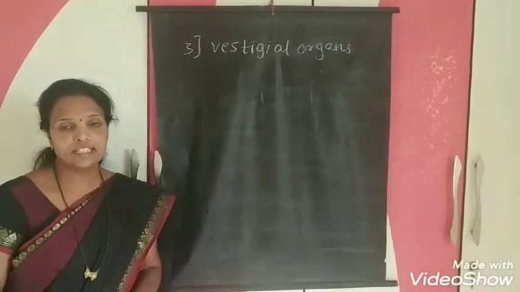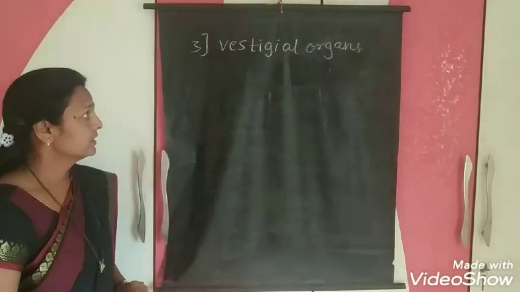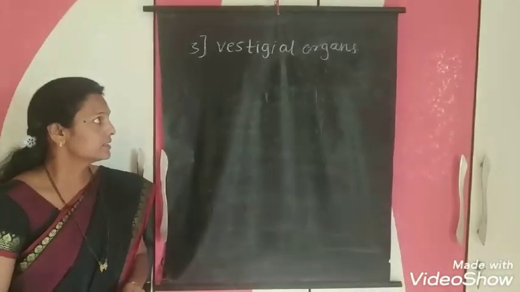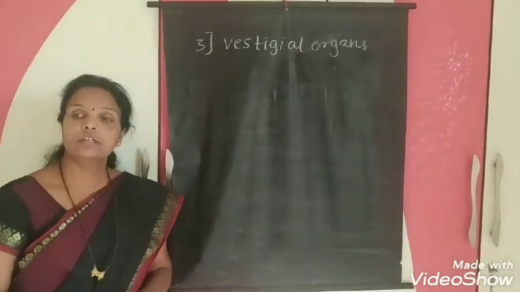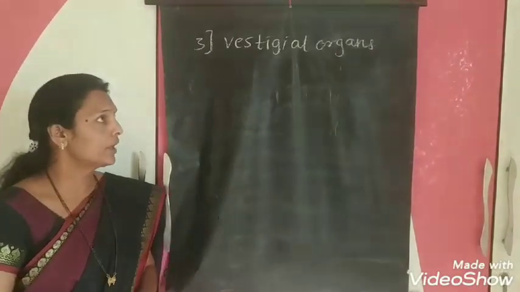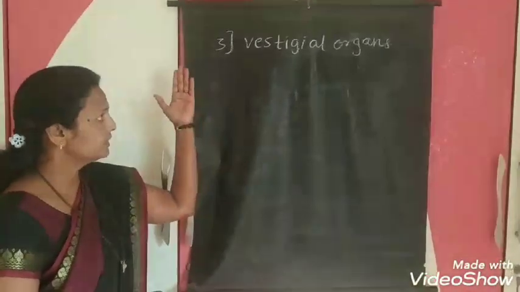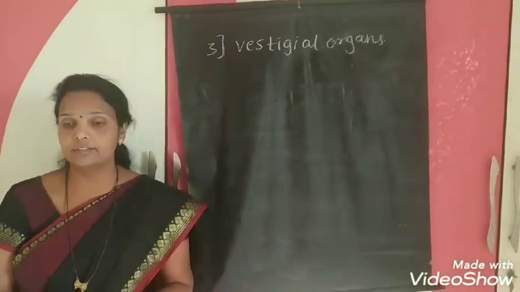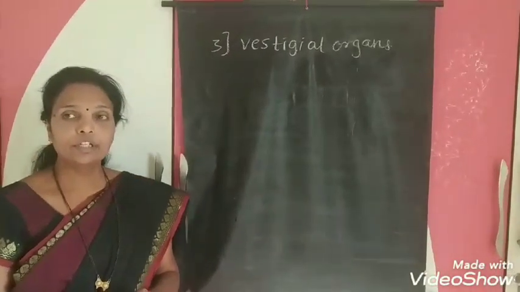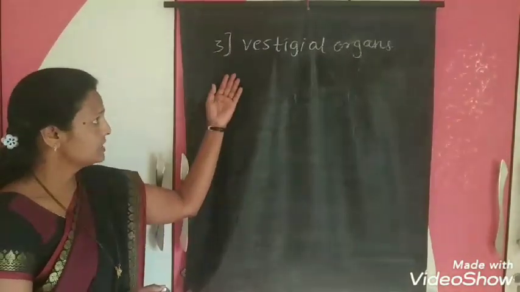Last lecture we started evolution evidences. In that lecture we finished two points. First one morphological evidences and second one anatomical evidences. Now we will today study vestigial organs.